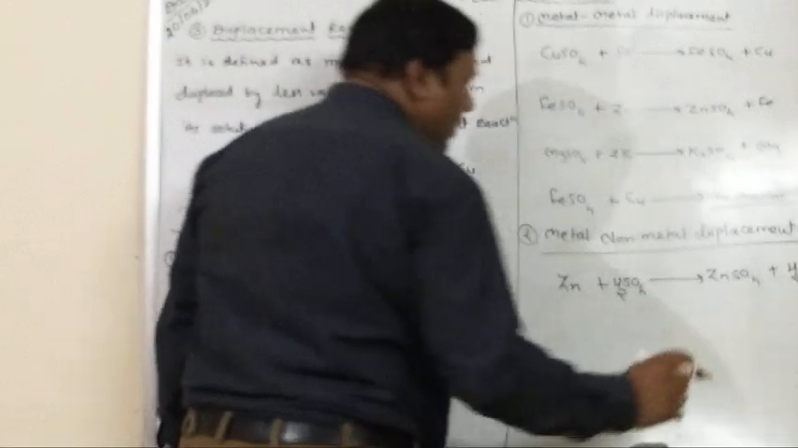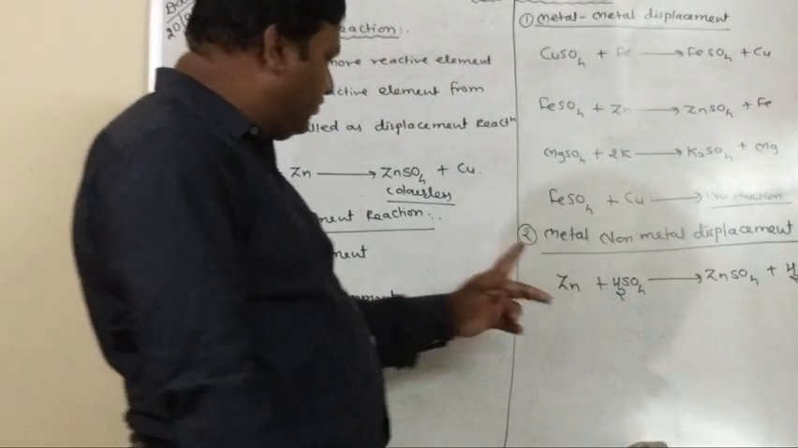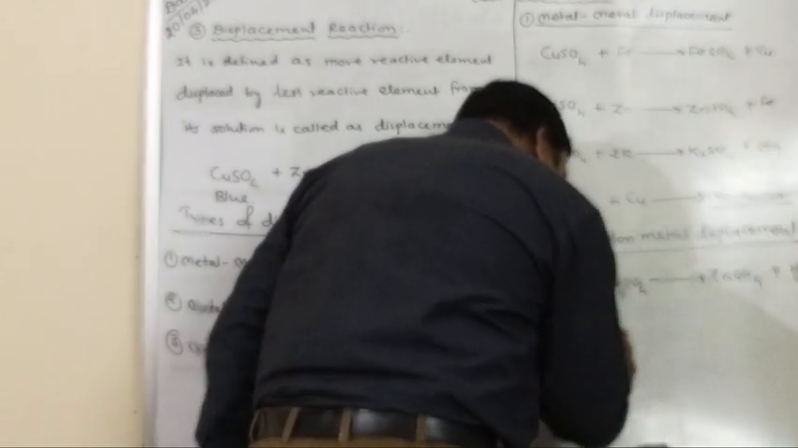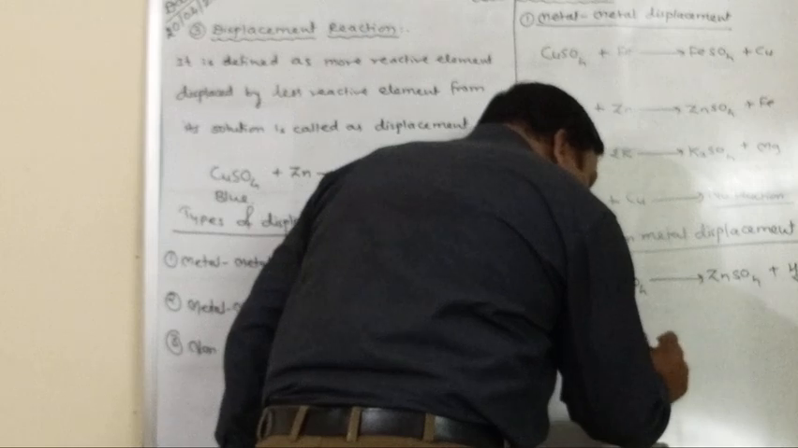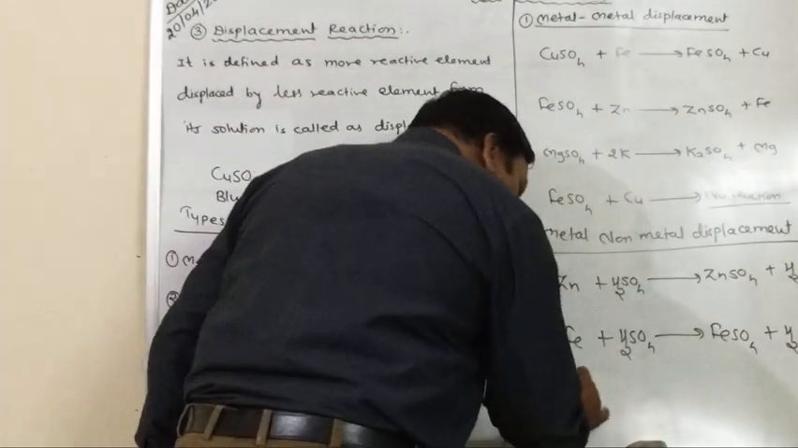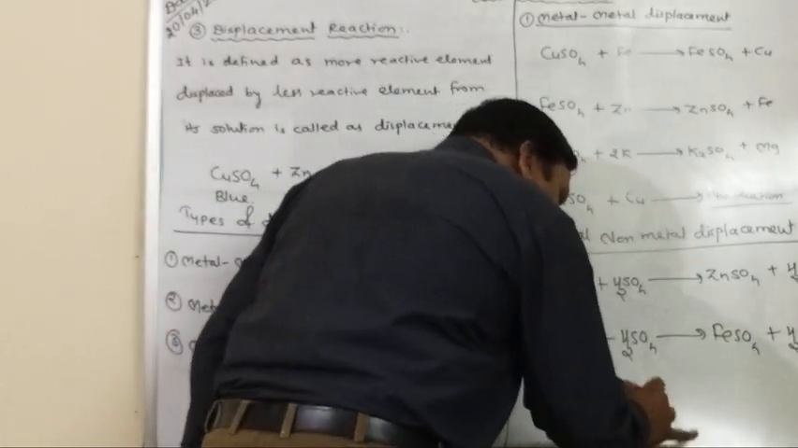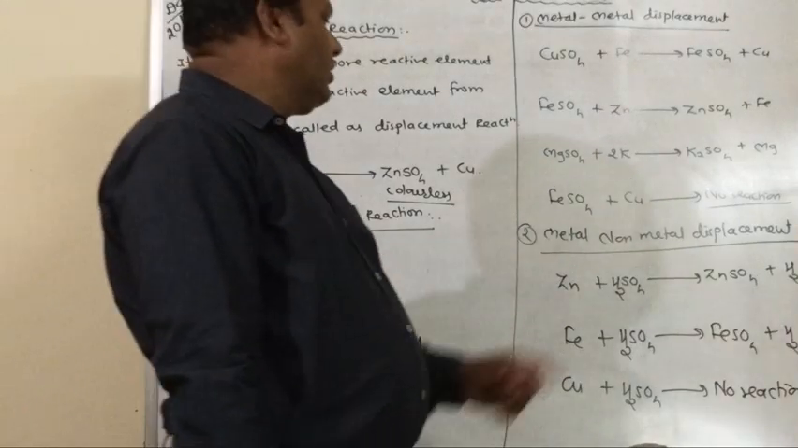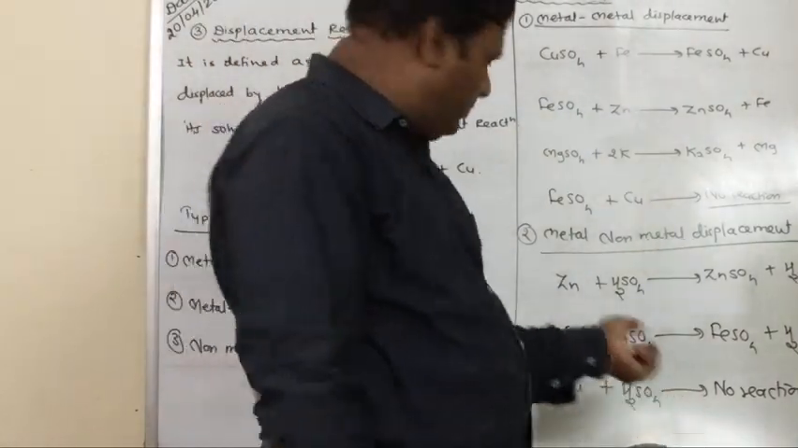Here zinc plus sulfuric acid gives zinc sulfate plus hydrogen gas. Hydrogen is a non-metal and zinc is a metal, so hydrogen is easily replaced by zinc. Then Fe plus H2SO4 gives FeSO4 plus H2. This is another example. But copper plus H2SO4 gives no reaction. The reason is copper is less reactive than hydrogen. So it is a very simple phenomenon.